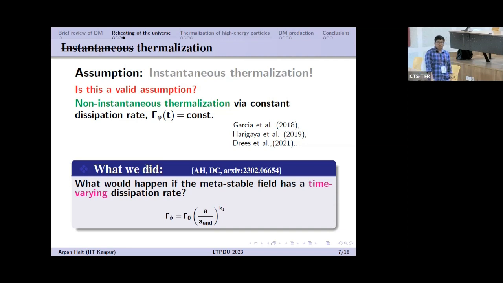But what we did in this work is study the thermalization of these high energy particles in the presence of a time varying dissipation rate. We parameterize our dissipation rate like this, where gamma naught is the time independent part of the dissipation rate, a_end is the scale factor at the end of inflation, and k1 is some index that will vary in a specific model.